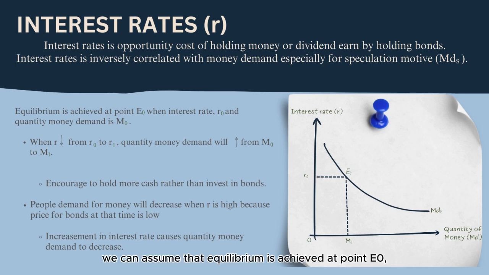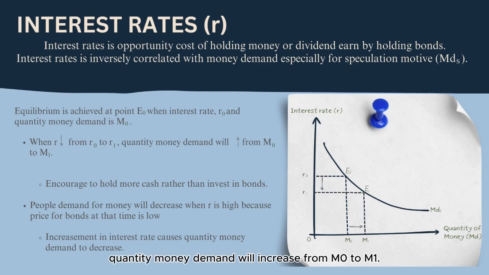By looking at the graph, we can assume that equilibrium is achieved at point E0 when interest rate is R0 and quantity of money demand is M0. In a situation when R decreases from R0 to R1, quantity of money demand will increase from M0 to M1. It happened due to low return from investment like bonds.